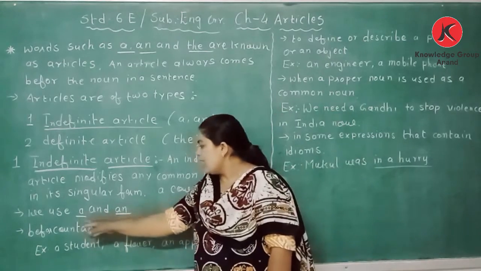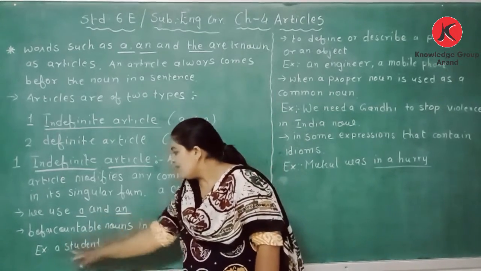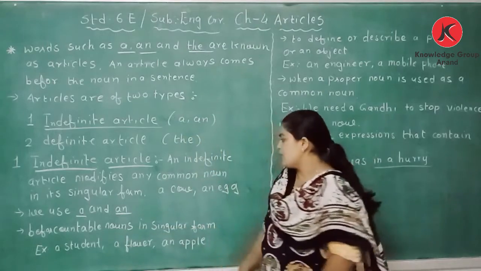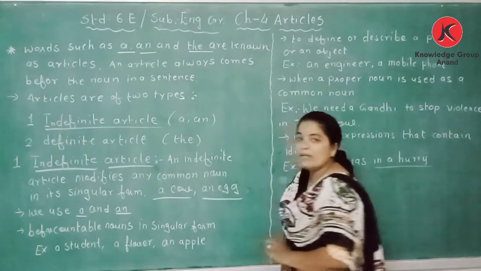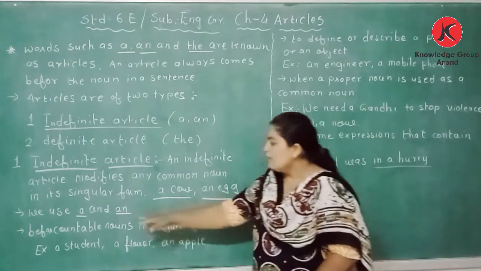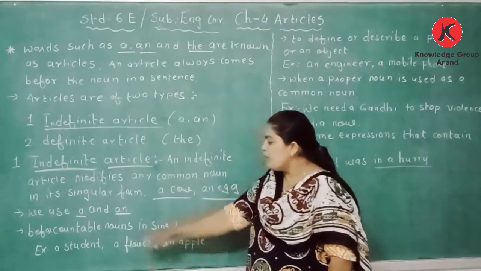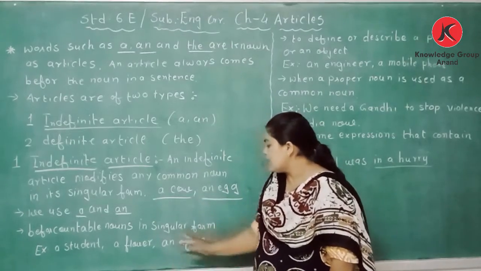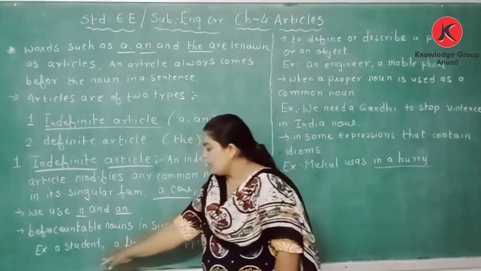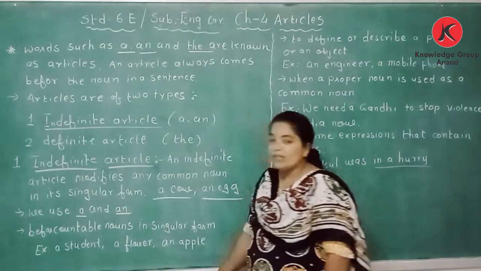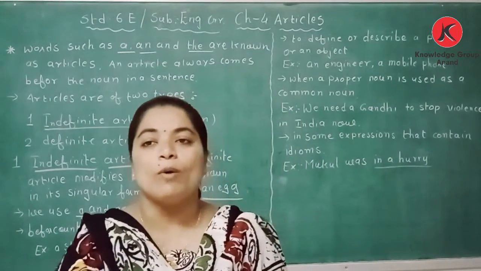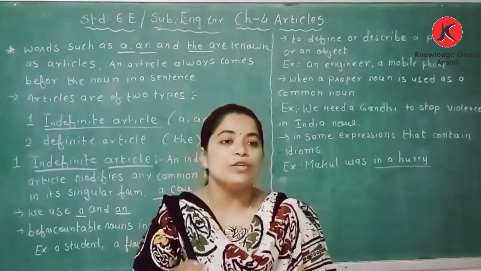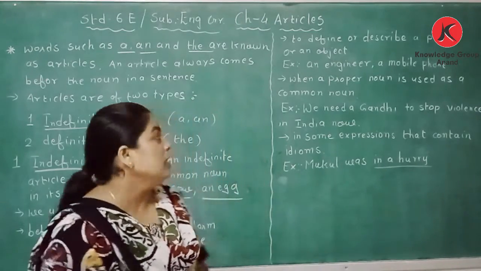We use a and an before countable nouns. We were talking about a single cow and a single egg. We use a and an before countable nouns in a singular form. For example, a student, a flower and an apple. The indefinite article is used for the singular form.